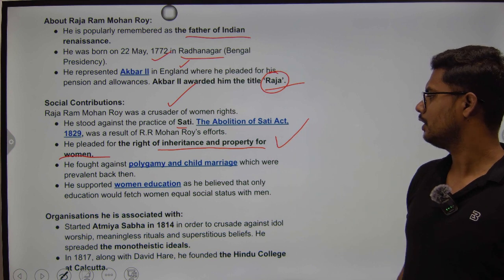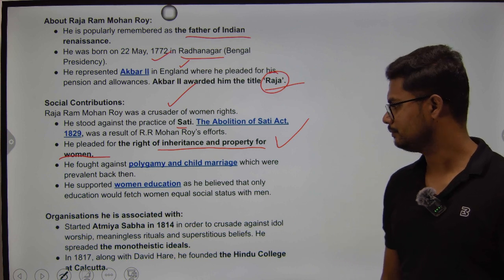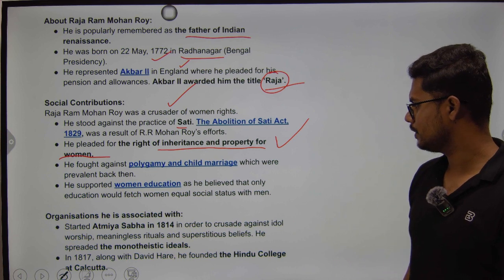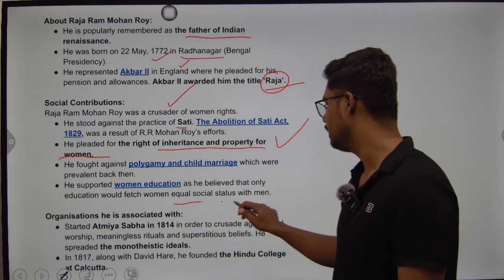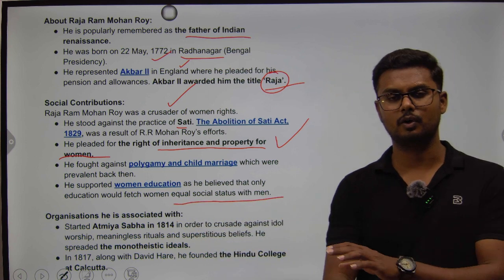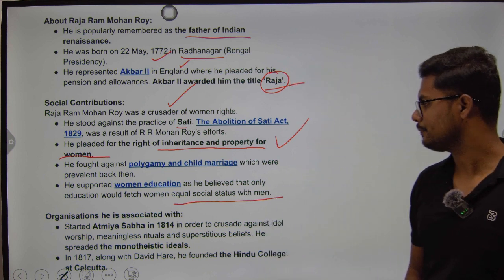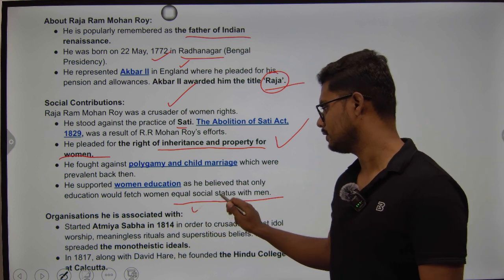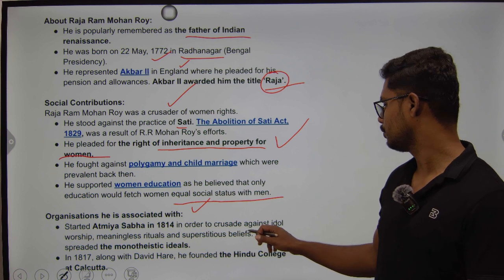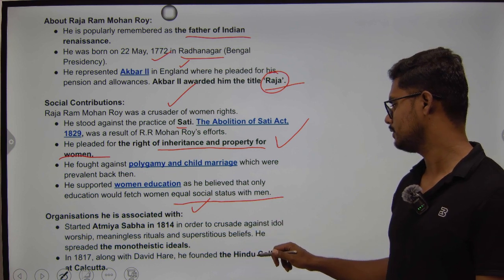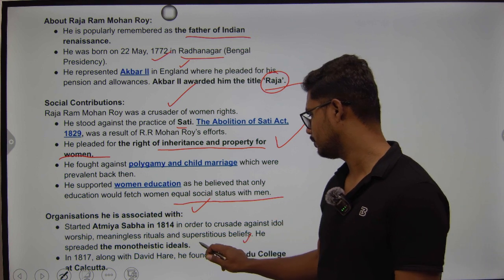He also fought against polygamy and child marriage, which were prevalent back then. And he supported women's education because he believed that only education would fetch women equal social, financial, and all kinds of status on par with men in India. So organizations he is associated with: he started Atmiya Sabha in 1814 to crusade against idol worship, meaningless rituals, and superstitious beliefs. He spread monotheistic ideas.